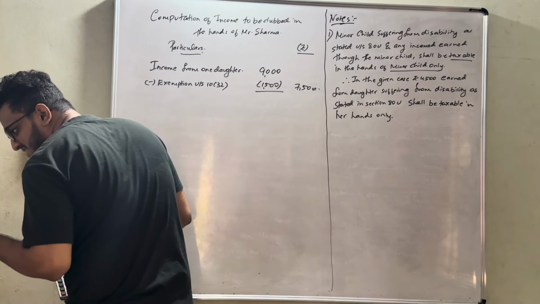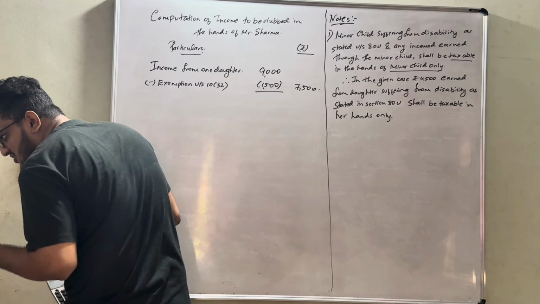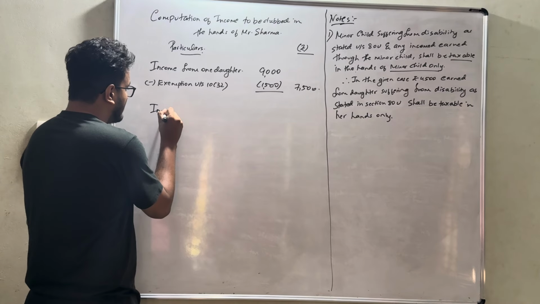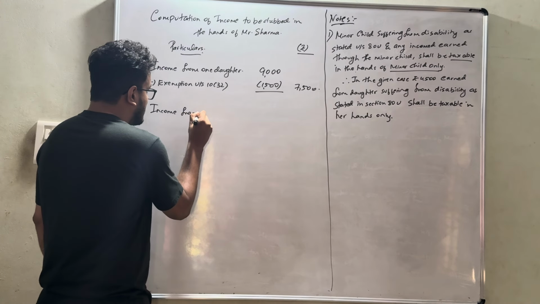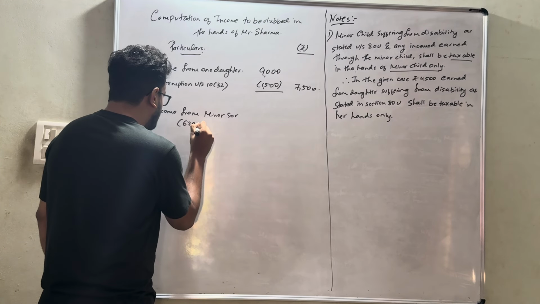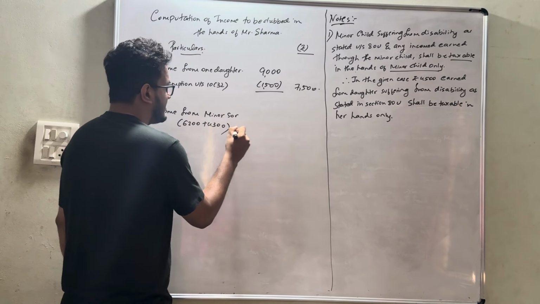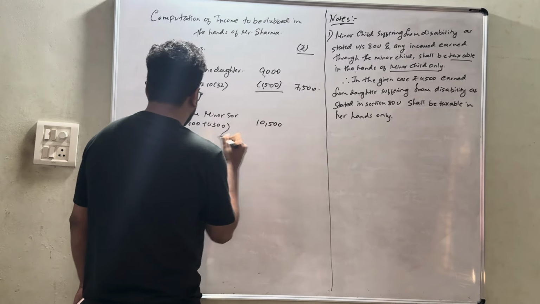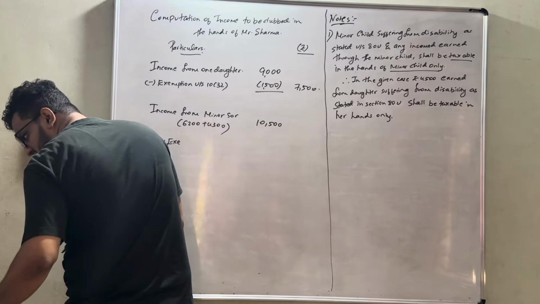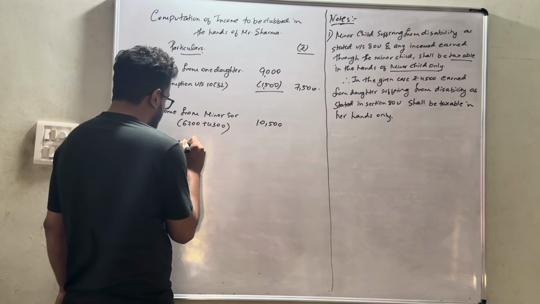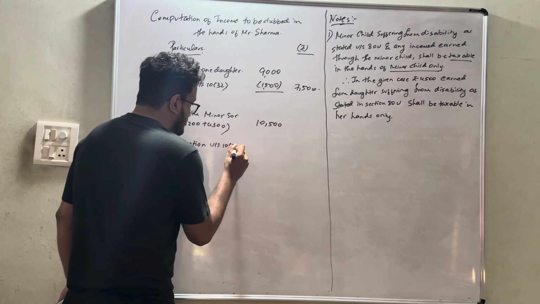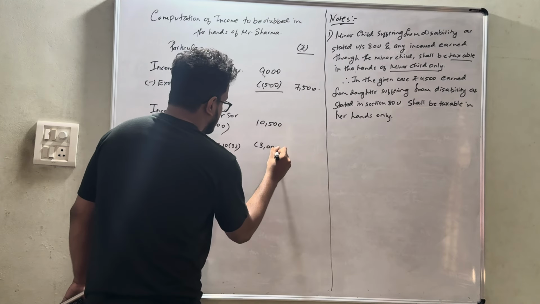Next, what is the amount of income that has been earned from the sons? One son is earning 6,200 and another son is earning 4,300. Basically income from minor sons, that is 6,200 plus 4,300, that is nothing but 10,500, less exemption under section 10(32), that is 3,000.